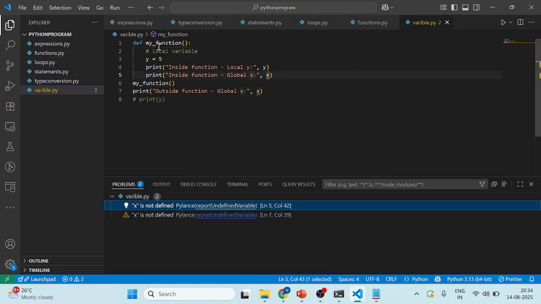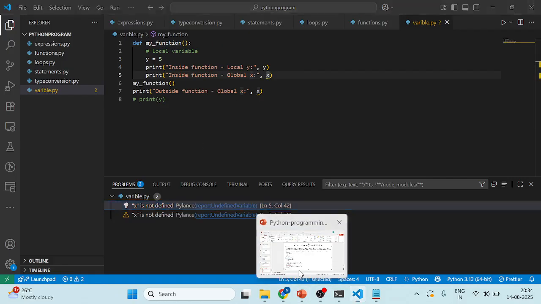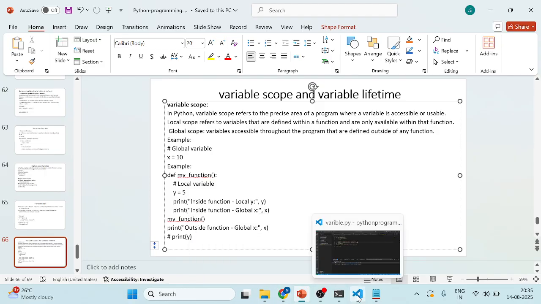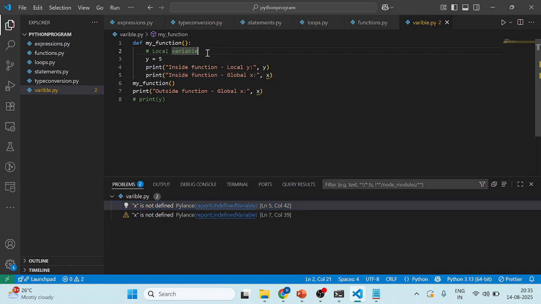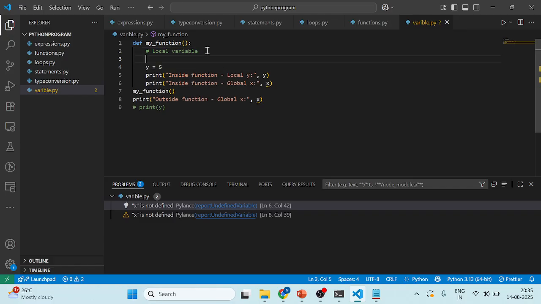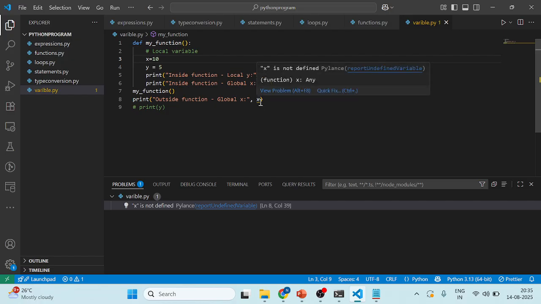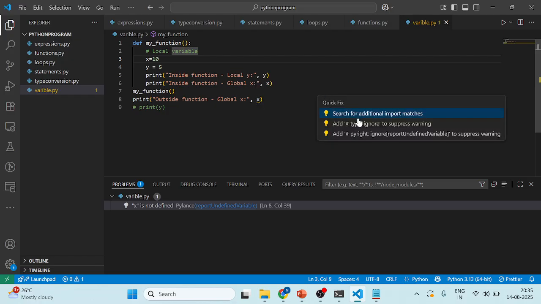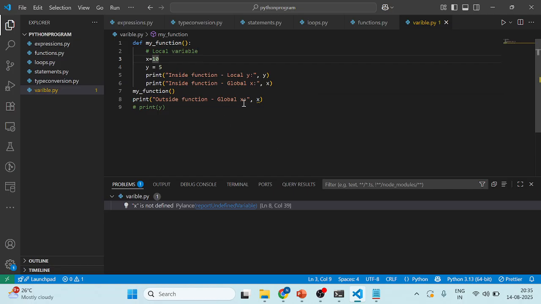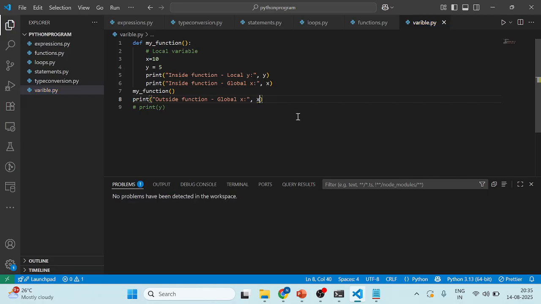This is the problem I'm facing: X is not defined, so X needs to be defined. X equals 10. So the outside one is there, I think.